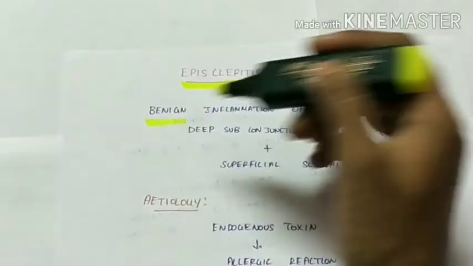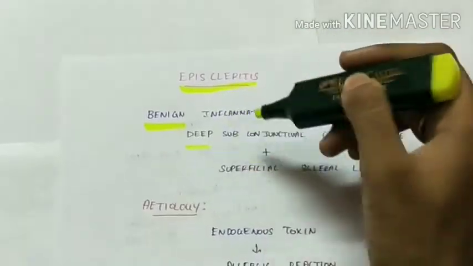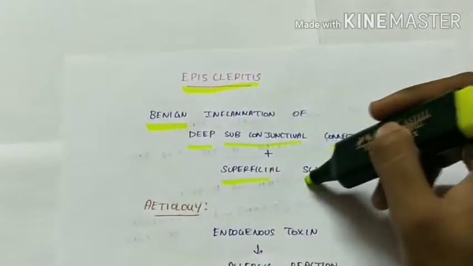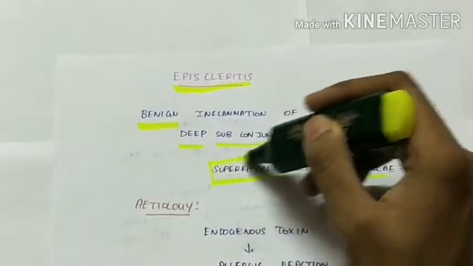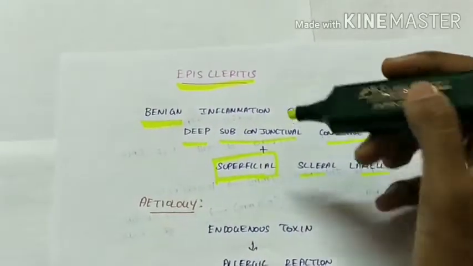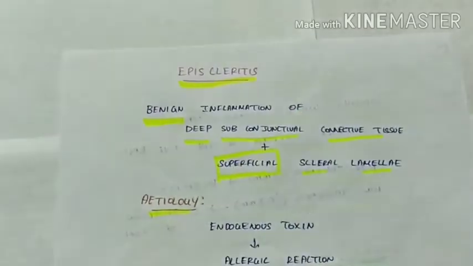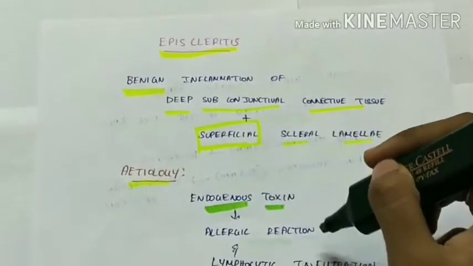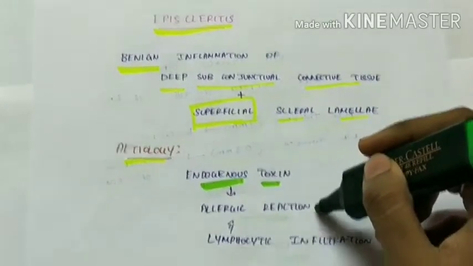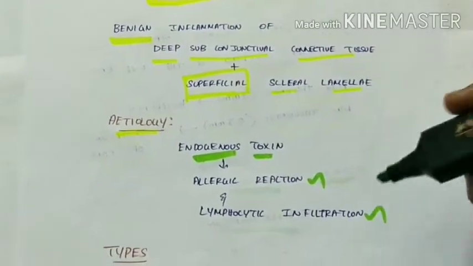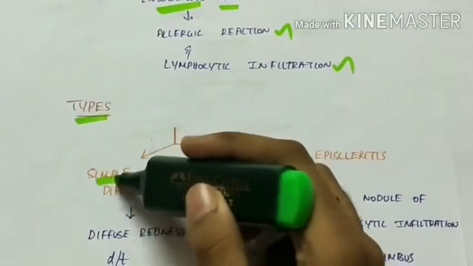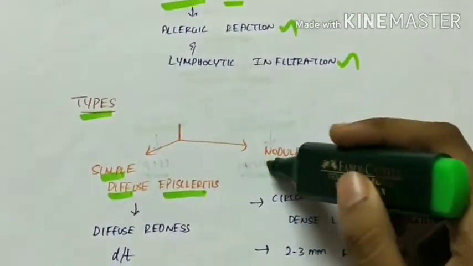Episcleritis is a benign inflammation of the deep subconjunctival connective tissue with superficial scleral lamellae. So here the superficial sclera is involved in episcleritis. Etiology of episcleritis. Endogenous toxins lead to allergic reaction and lymphocytic infiltration, due to which there is episcleritis. Types of episcleritis. It is of two types: simple diffuse episcleritis and nodular episcleritis.